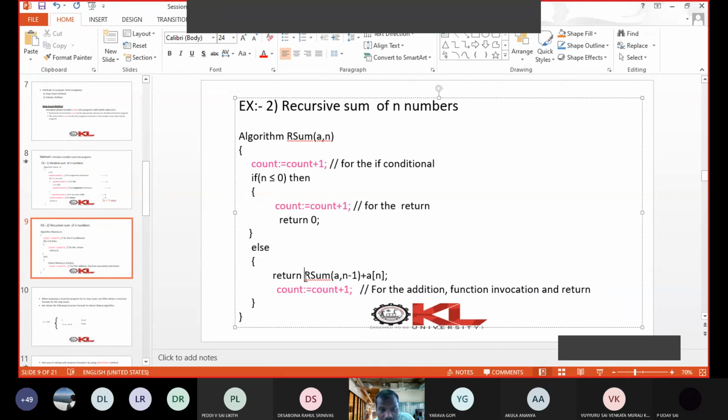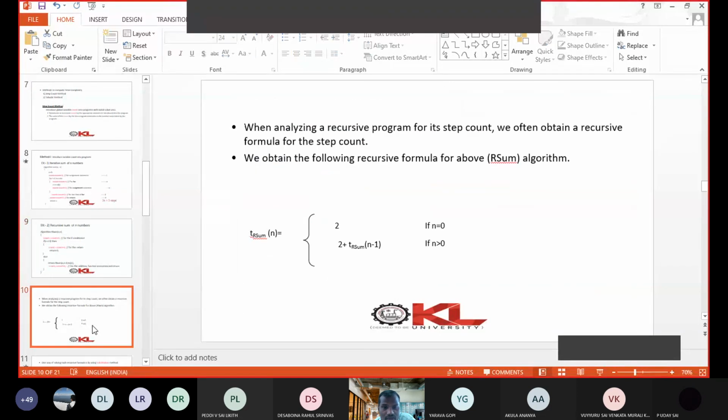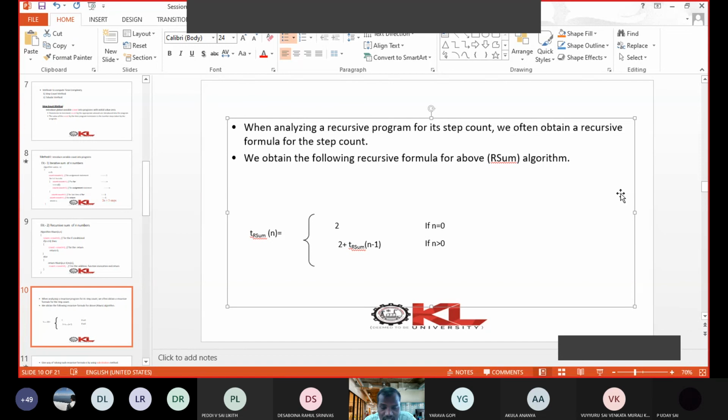But you see, to return the final output, here we have to find out the sum of n minus 1 elements. So this is a recursive function with n minus 1. So the time required for this recursive sum of n minus 1 elements is t of n minus 1. So that is why here we are taking 2 plus t of n minus 1. So if n is greater than 0, the time complexity will be 2 plus t of n minus 1. So this is the recurrence relation or recursive equation for this algorithm.